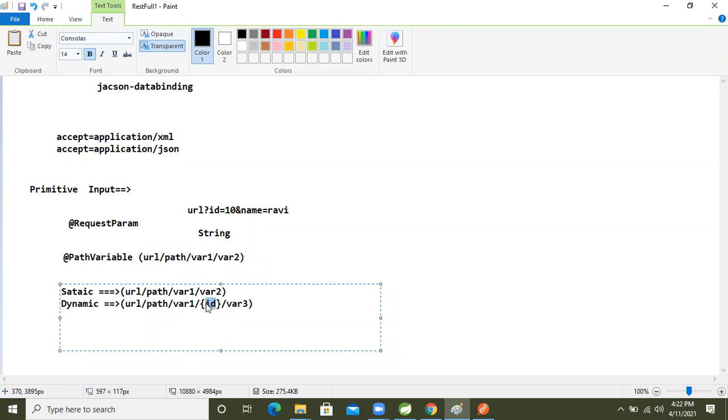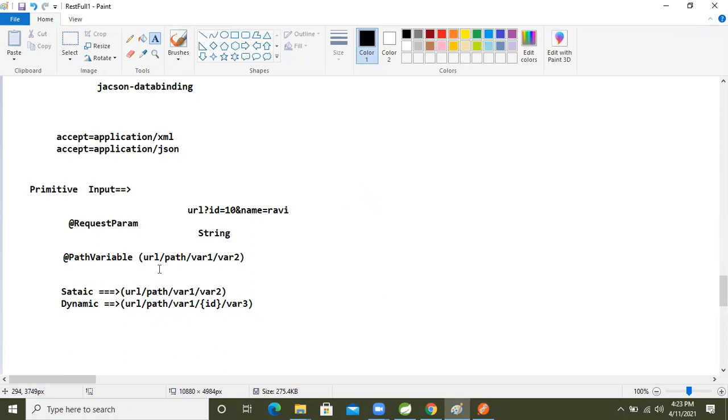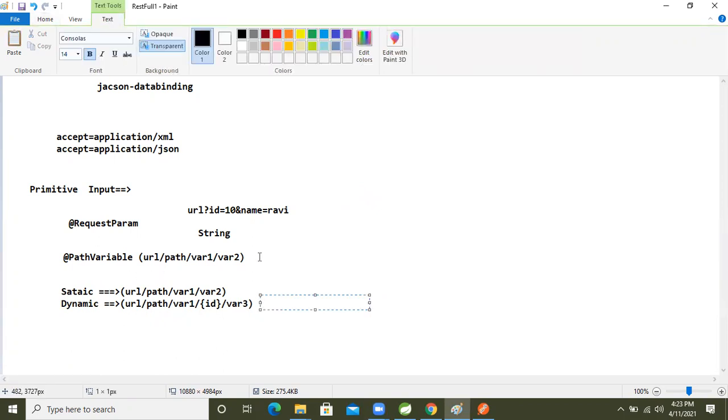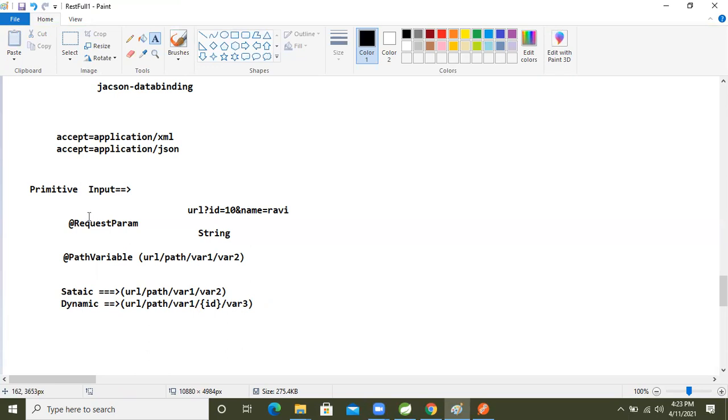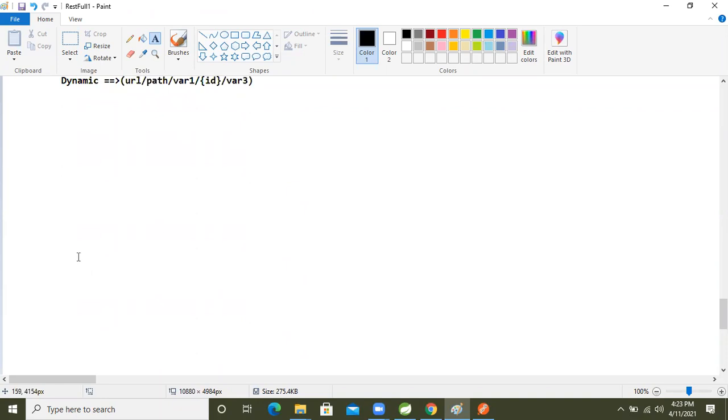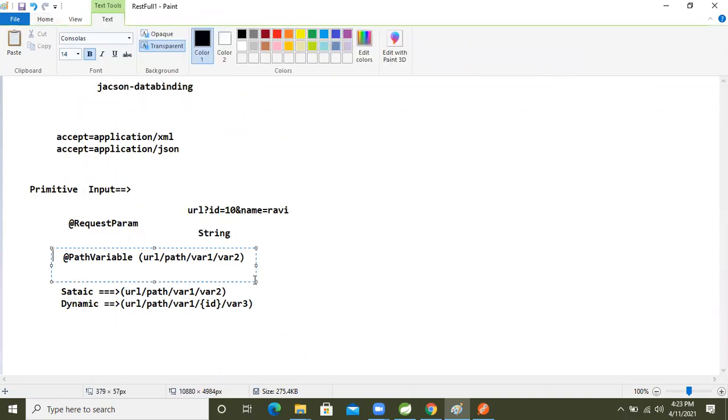Whenever we develop the Angular client, at that time I will use the path variable only, right? Okay, fine now. So path variable means reading primitive data in the controller, right? To read the primitive data in the controller, guys, we can read it using request parameter, and we can also read it as a path variable, right?